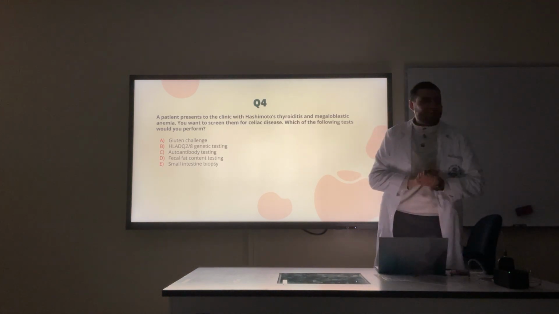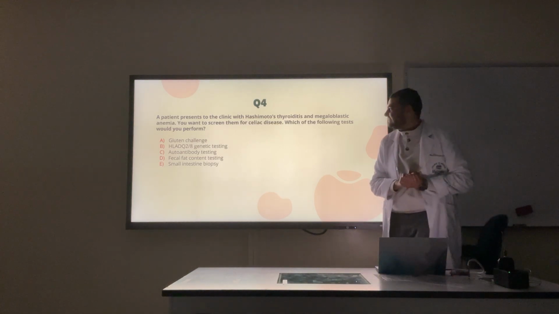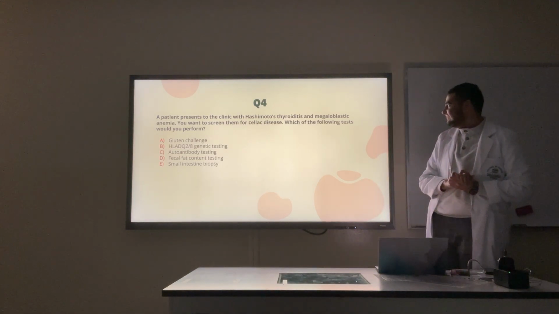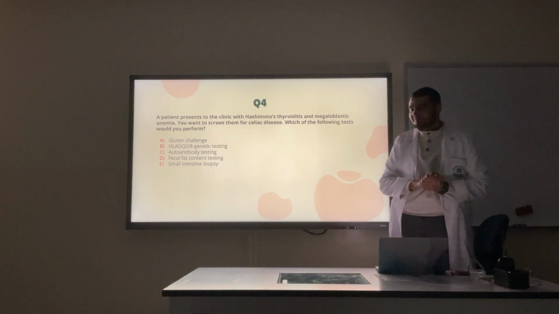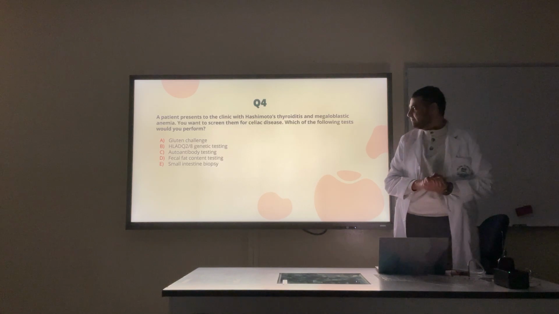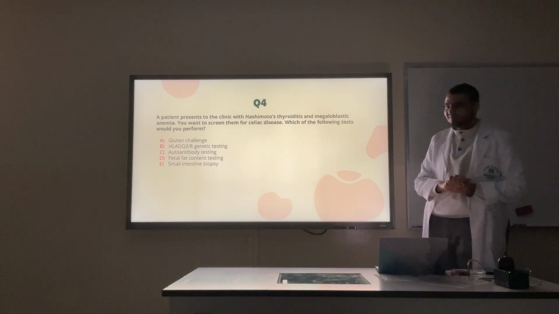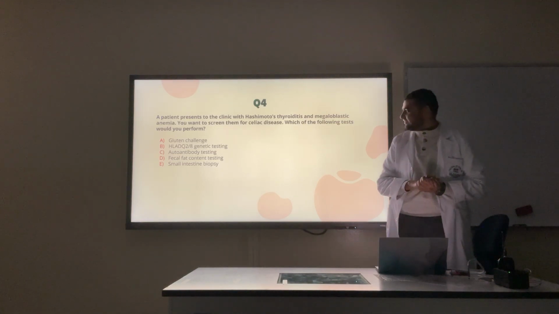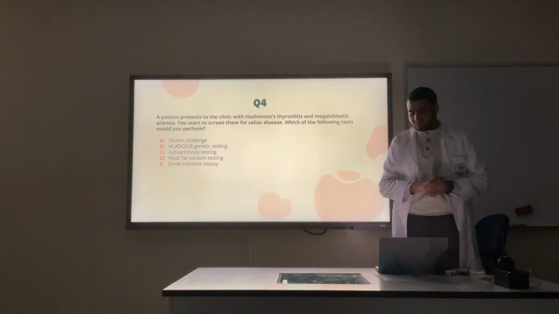Who would like to read this question? A patient presents to the clinic with Hashimoto's thyroiditis and megaloblastic anemia. You want to screen them for celiac disease. Which of the following tests would you perform? C? Is everyone agreeing with C? Yes. Okay, it is correct.